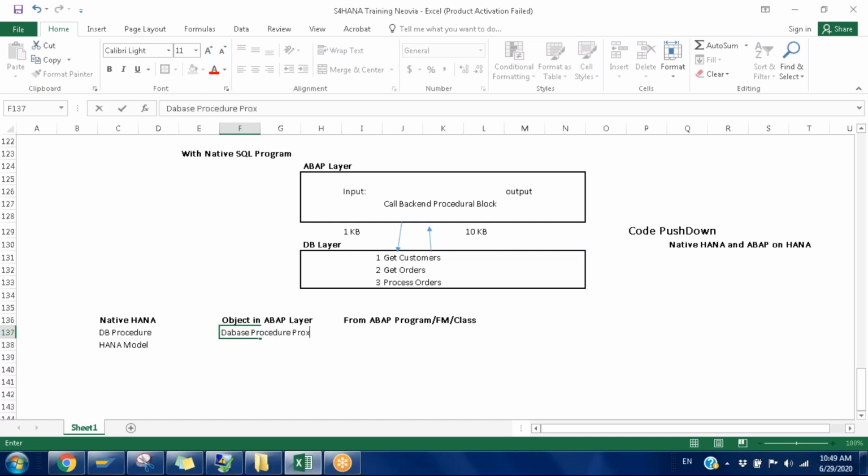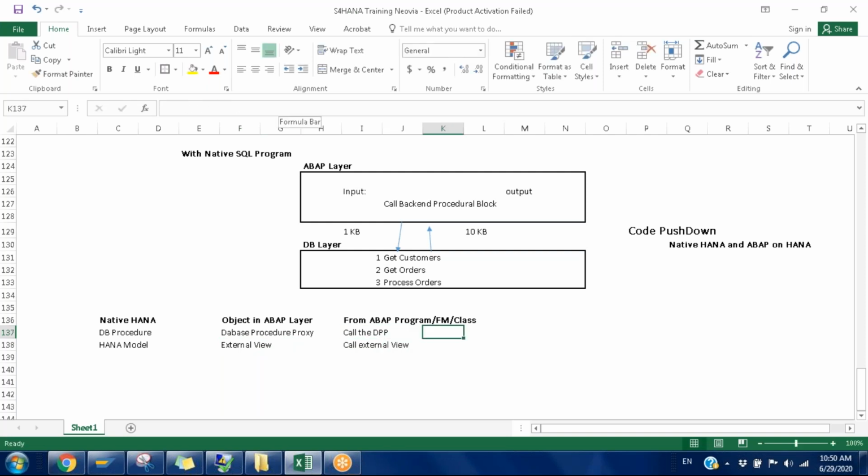We need to create one extra object to link between the procedure and the backend, so call it the DBP, database procedure proxy. And coming to the HANA model, we need to create one additional thing called an external view.